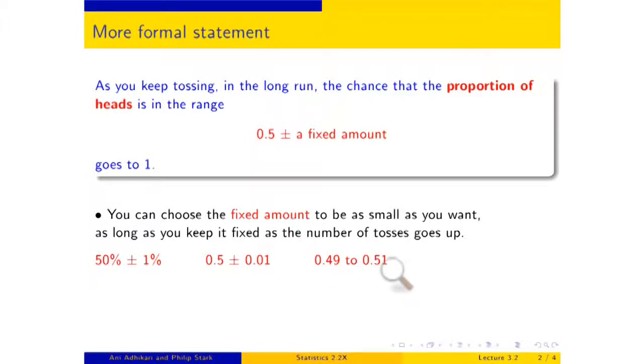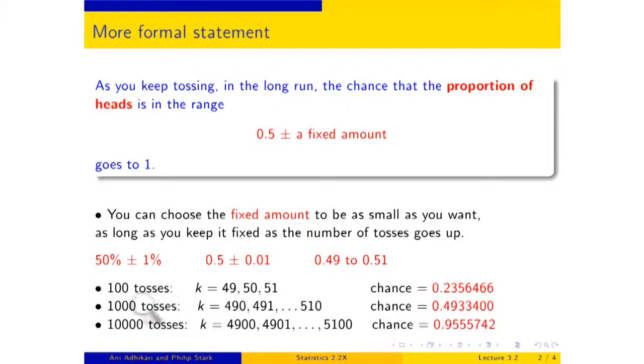So how does this compare if we look at 100 tosses versus 1,000 tosses? Well, with 100 tosses, 49% to 51% is exactly 3 values, 49, 50, and 51. And the total chance of these 3 values, your calculator will tell you, is somewhat under a quarter. With 1,000 tosses, you're looking at 490 to 510, and that chance is about a half.